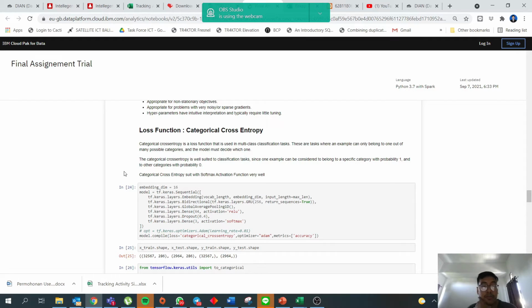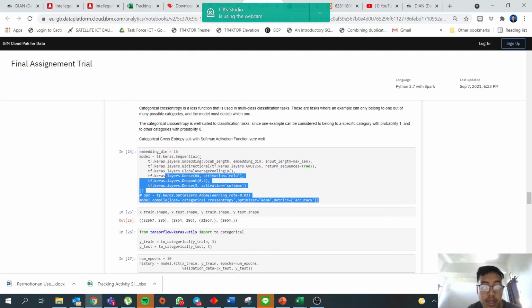Categorical cross entropy is a loss function that is used in a multi-class classification task. These are tasks where an example can only belong to one out of many possible categories, and the model must decide which one. Categorical cross entropy is well suited to classification tasks, since one example can be considered to belong to a specific category with probability 1 and the other categories with probability 0. Categorical cross entropy suits the softmax activation function very well.